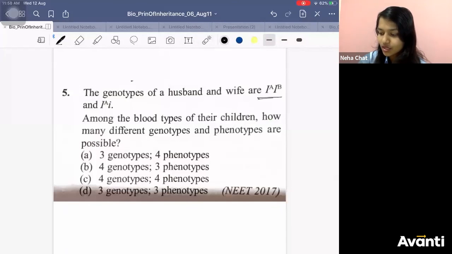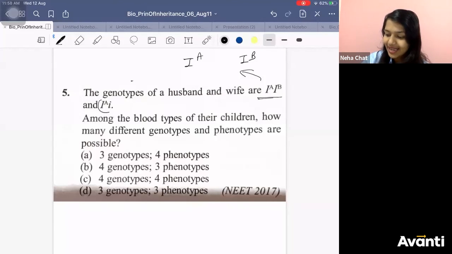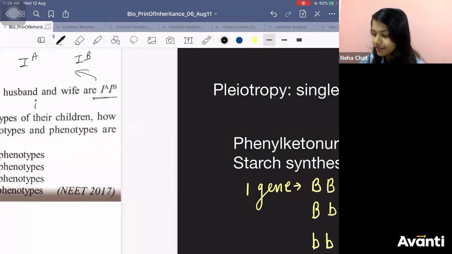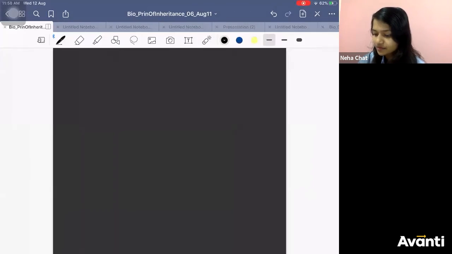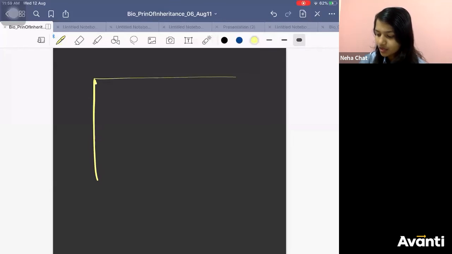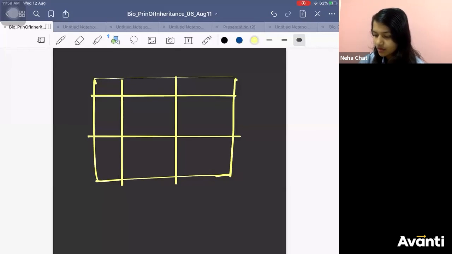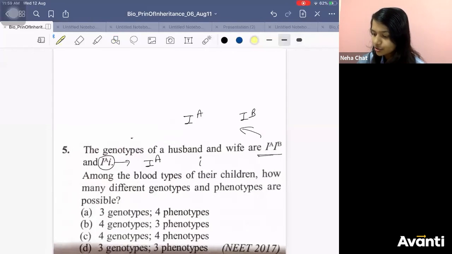From IA IB, what are the possible genotypes of the gametes? IA and IB. From IA i, what are the possible genotypes? IA and i. Come on, make the Punnett square quickly. Make it fast. What was what? Which things were there? Write IA IB on one side, and what was the other genotype?